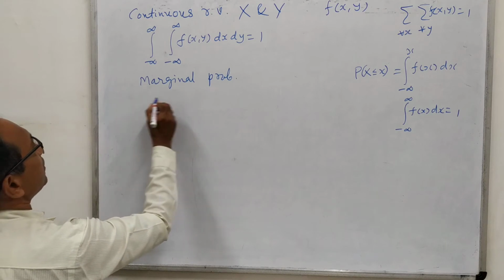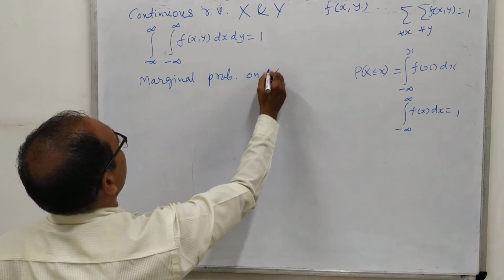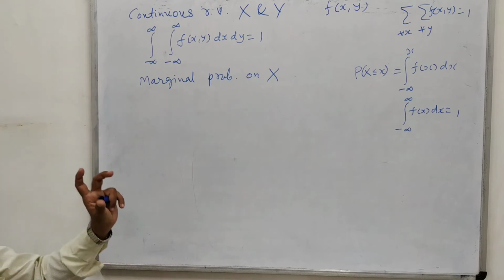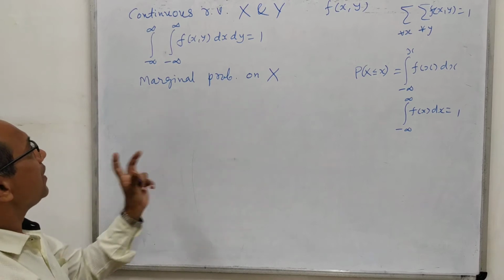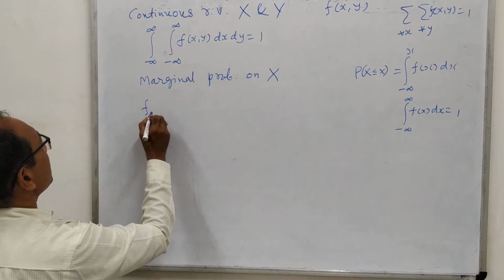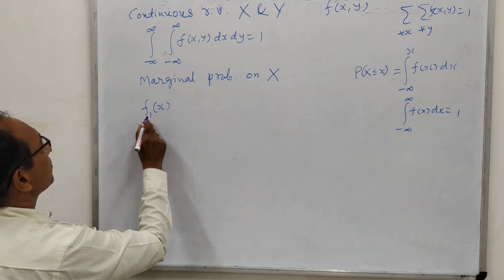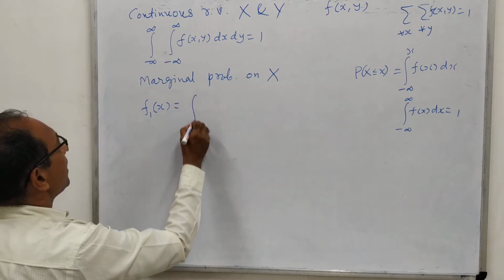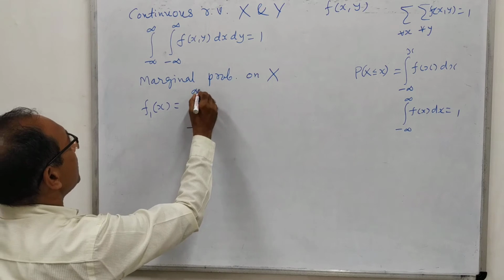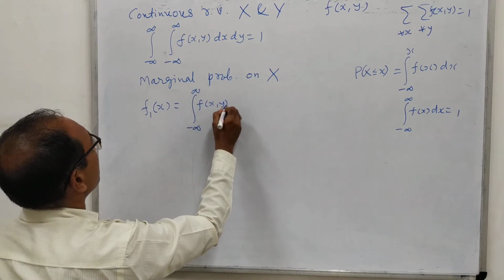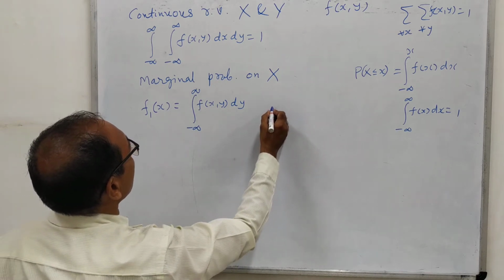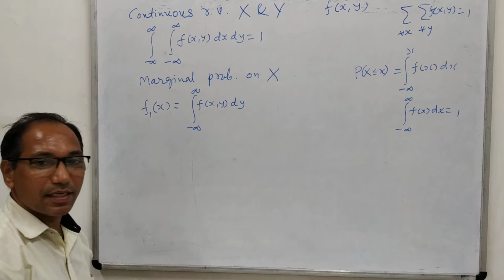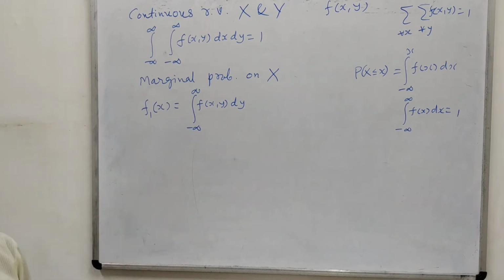First of all, the marginal probability on capital X. On capital X means that some particular value of X will be given to us and Y will vary. And as in discrete random variables, we will denote this by f1. So f1 of x is nothing but the integral from minus infinity to infinity of f of xy dy, where y is varying and x is fixed. So this is the marginal probability of x.